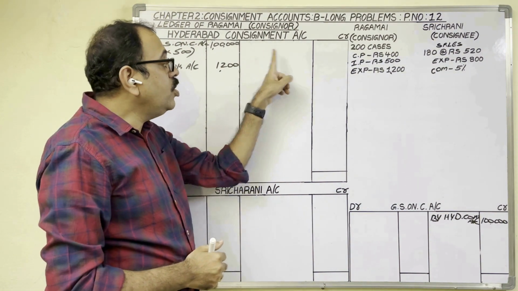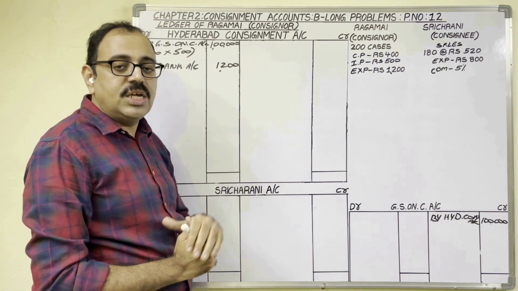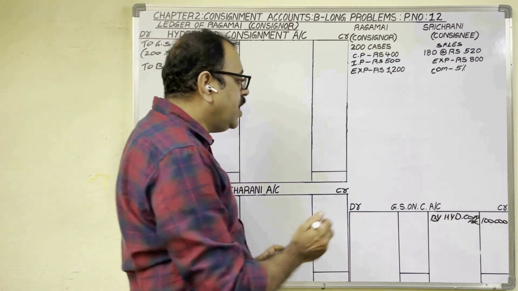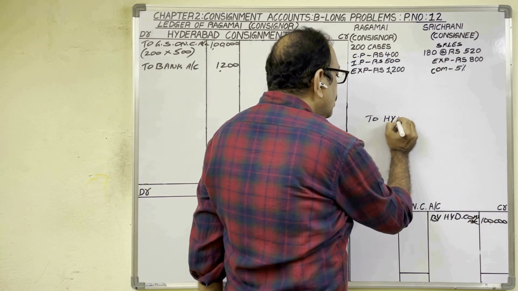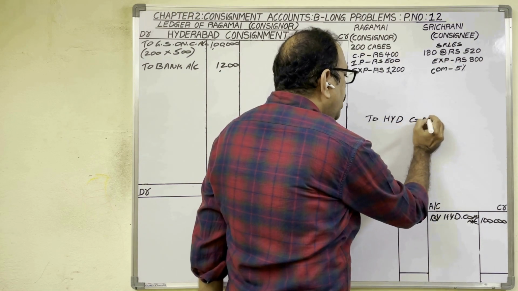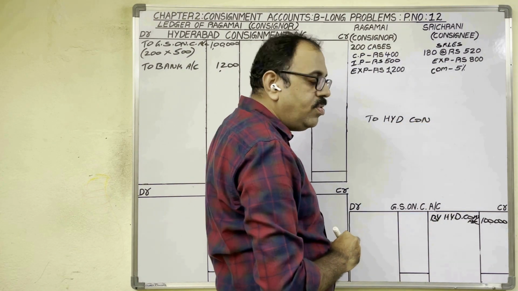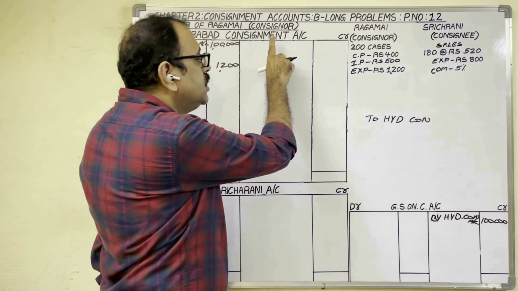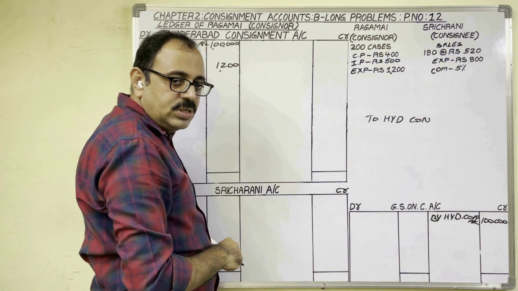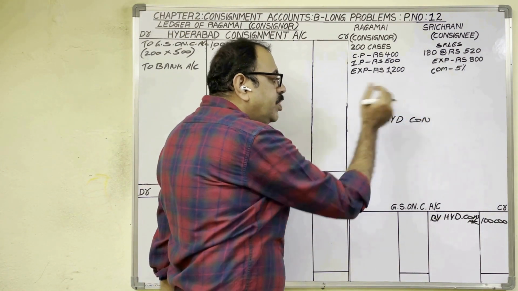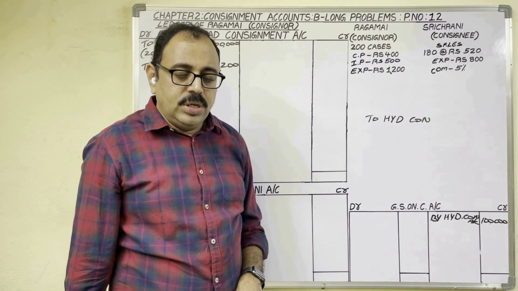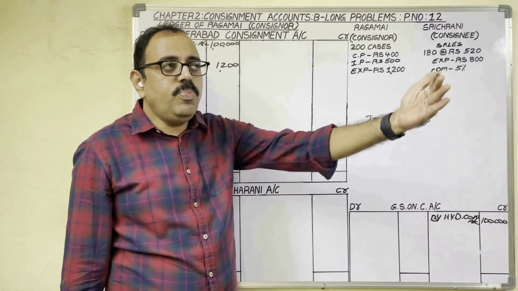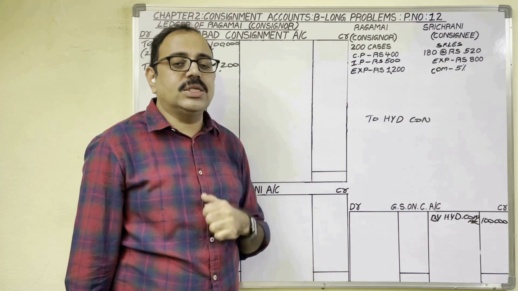If you want to post on the credit side of the consignment account, while writing the journal entry for sales, Hyderabad consignment account should be credited. Then only can we post on the credit side of the Hyderabad consignment account. And which account is to be debited? At present, Sri Charani sold these goods. In future, she has to pay that sale proceeds to us.